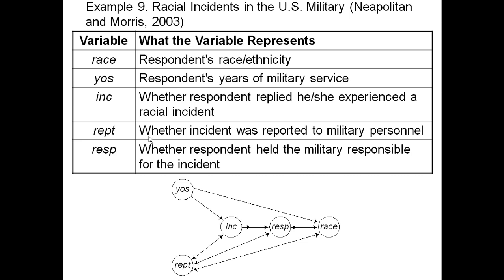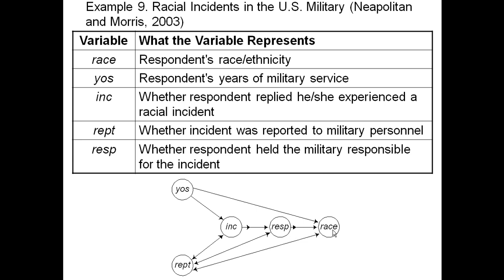This is the incident variable. This is the variable we're interested in. Was there a racial incident? Was the incident reported to the military, and did they hold the military responsible for the incident? We want to see what variables had a causal effect on incident.